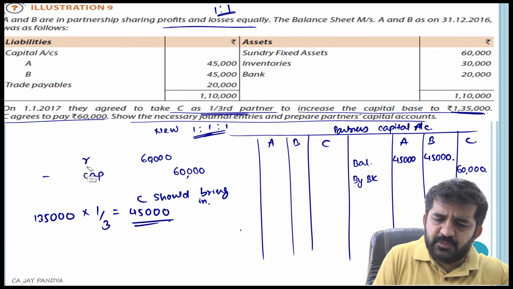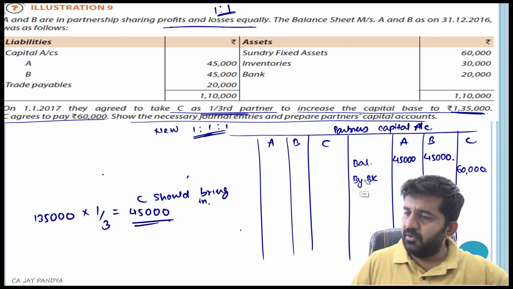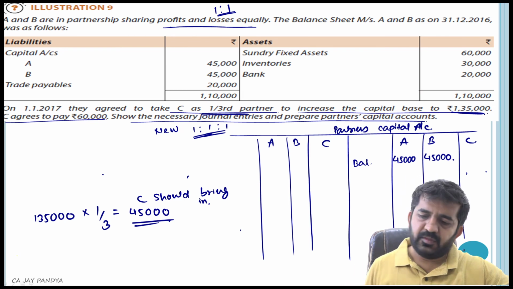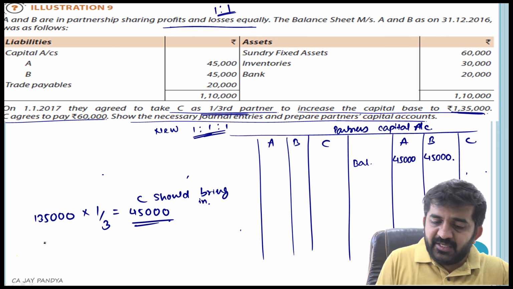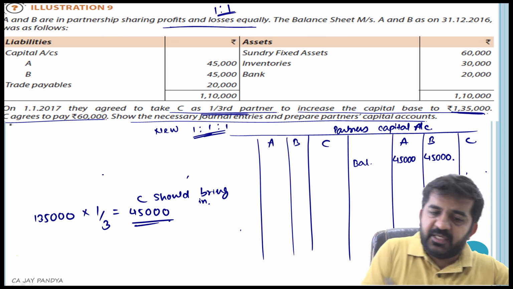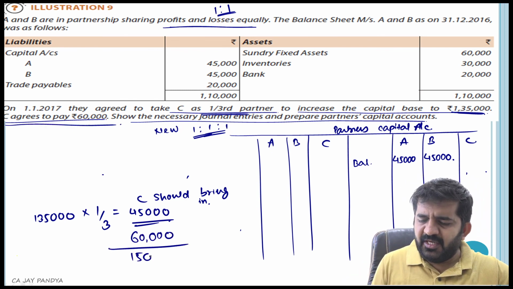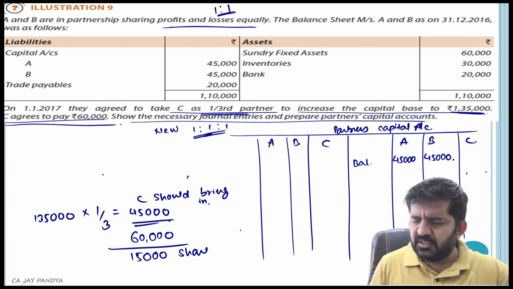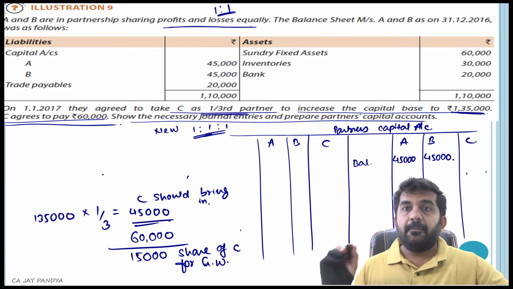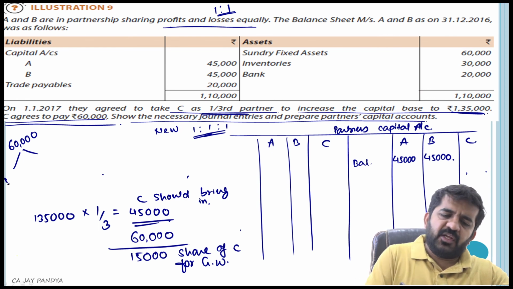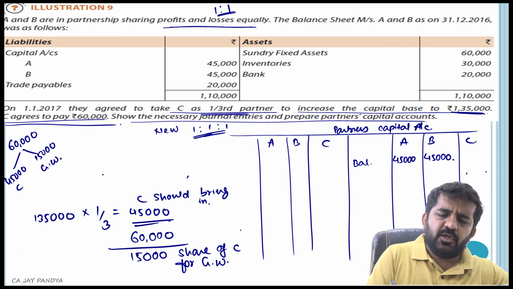So let us rub this entry, even the posting of it. But he is bringing in how much? Actually, he is bringing in 60,000 rupees. So the remaining 15,000 is C's share for goodwill. Please try to understand. He is bringing in 60,000: 45,000 for capital and the remaining 15,000 for goodwill.